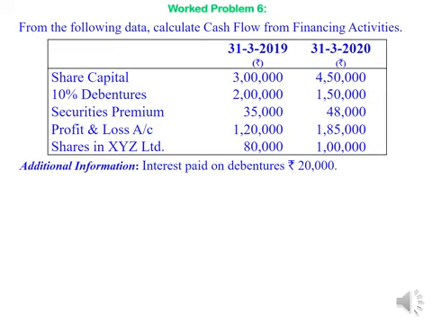10% debentures 2 lakh rupees and 1,50,000. So we can say that 50,000 worth of 10% debentures have been redeemed during the year through cash. Securities premium 35,000 and 48,000. That 13,000 difference has to be assumed as received in cash as securities premium. Profit and loss account balance is given. This item nowhere affects the financing activity because it will be considered under cash flow from operating activities. Therefore, we should not consider it while finding